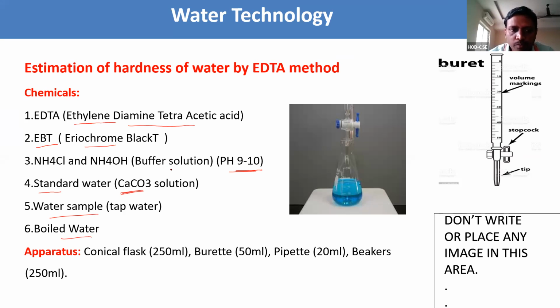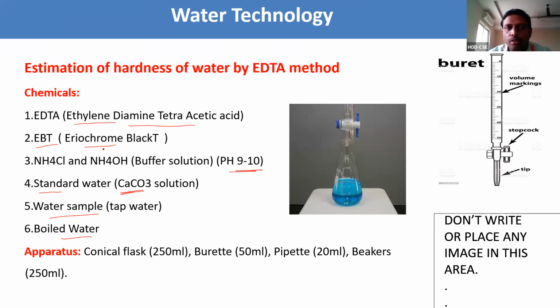What is molarity? Molarity definition: number of moles of solute present in 1 liter of solution.